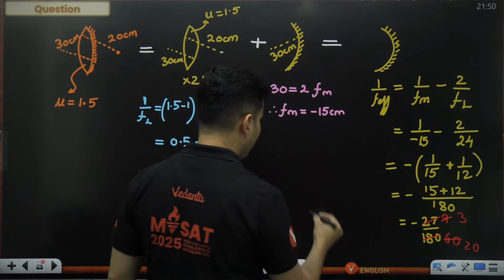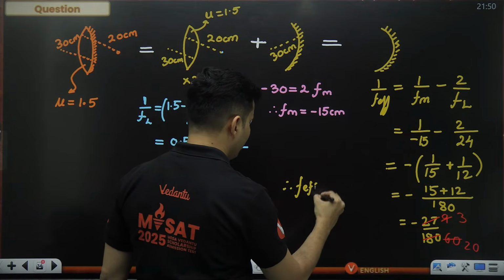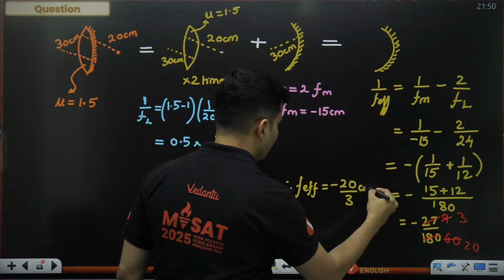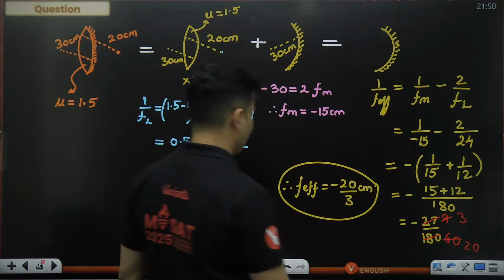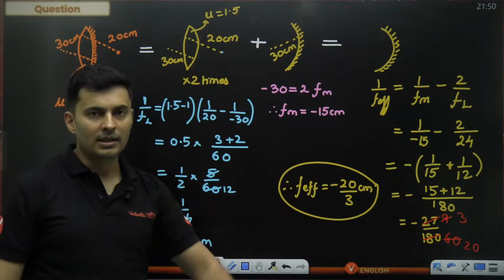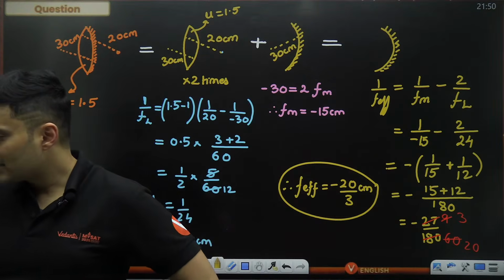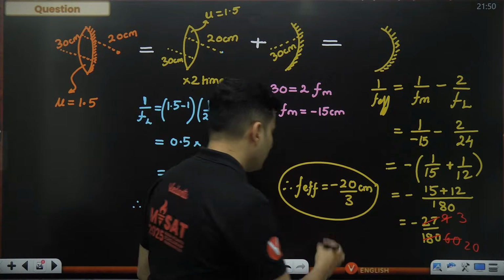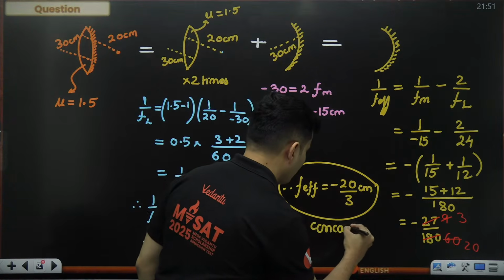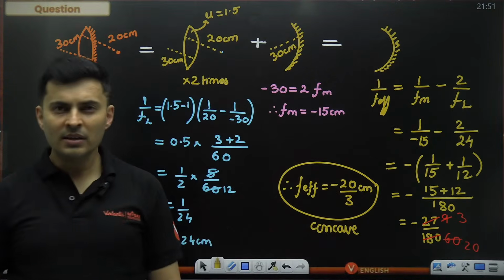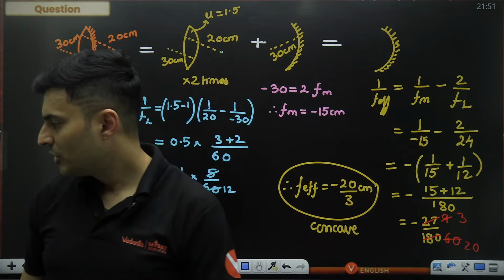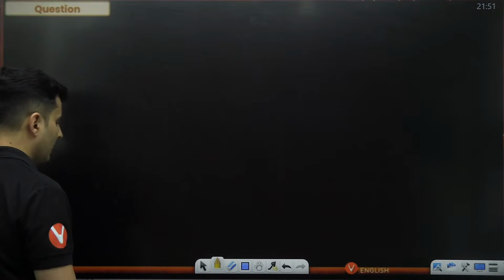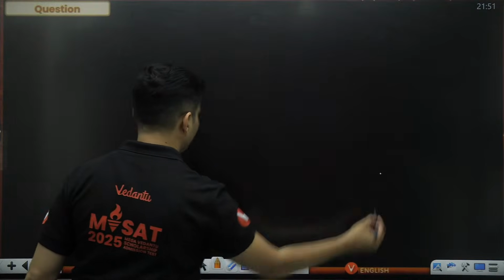Therefore, I get the value of my effective focal length. It is nothing but minus 20 by 3 centimeters. That is my answer. Minus 20 by 3 centimeters. Got it? Yeah, 6.67 negative, negative because it's an effective concave mirror. So it's nothing but concave as expected. Cool? Great. Let's solve another nice question coming up on your screen.